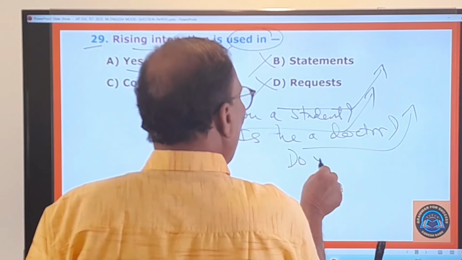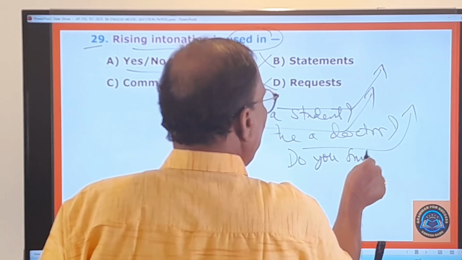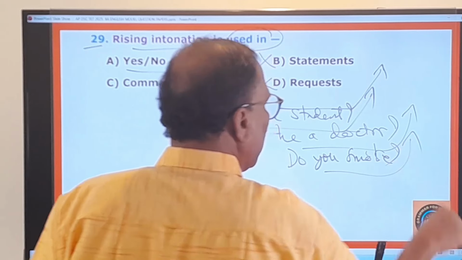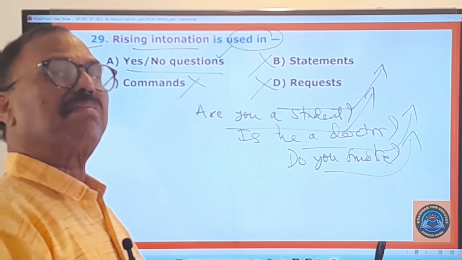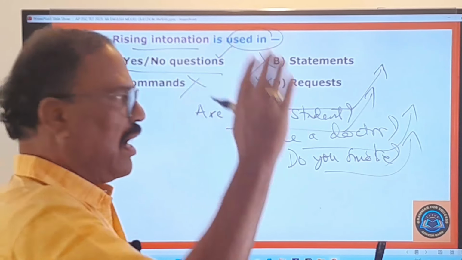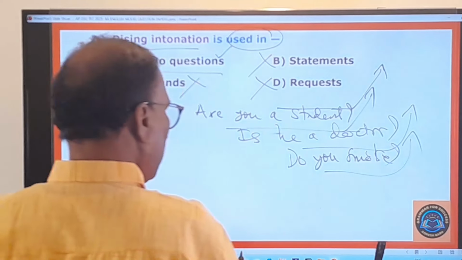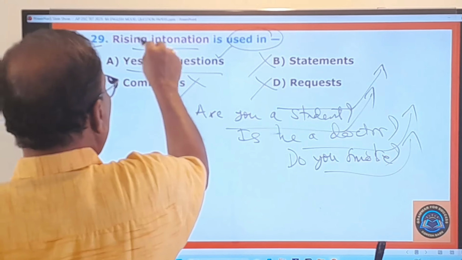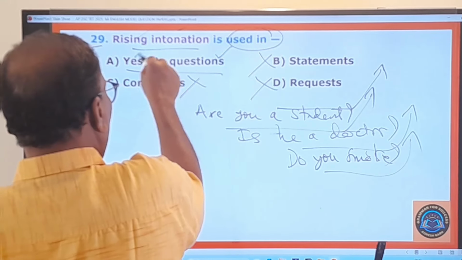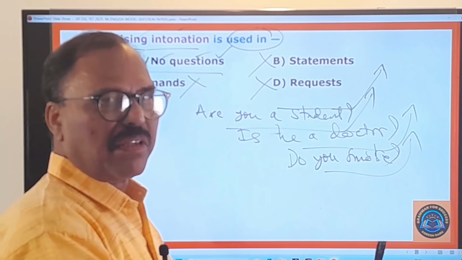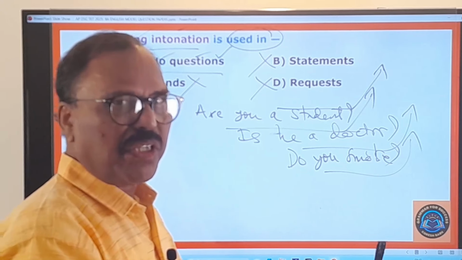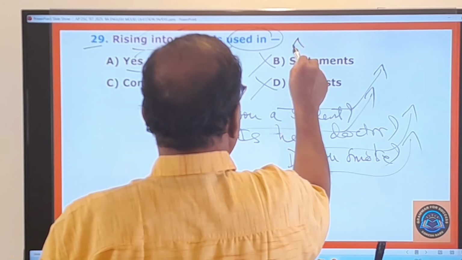Do you smoke? Rising intonation. Do you smoke? The voice is rising at the end of the sentence, and therefore rising intonation is used in yes/no questions. Yes/no questions are also called verbal questions, or ordinary questions. Therefore, here A is your answer.